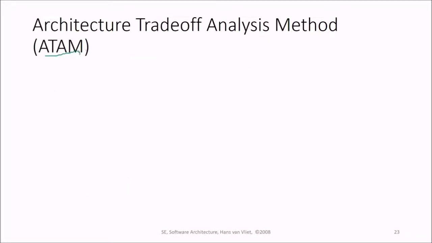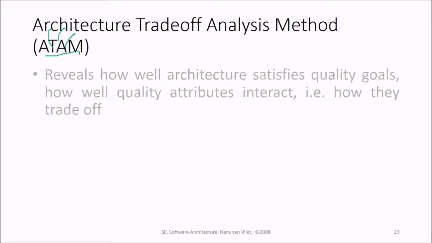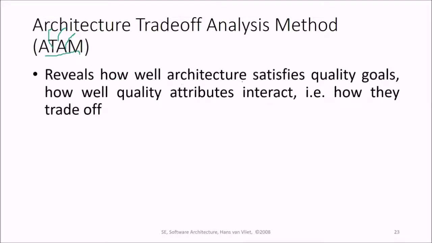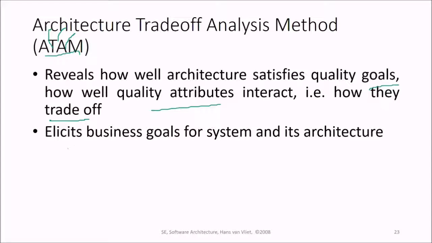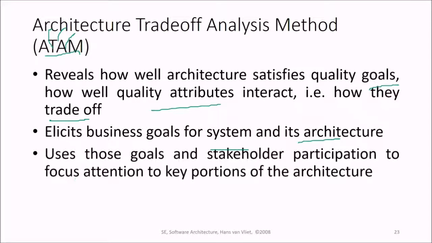When we come to ATAM, that is the Architecture Trade-off Analysis Method, ATAM. This reveals how well the architecture satisfies the quality goals, how well quality attributes interact, and how they trade off. This elicits business goals from the system and its architecture, and it uses those goals and stakeholder participation to focus attention on key portions of the architecture.